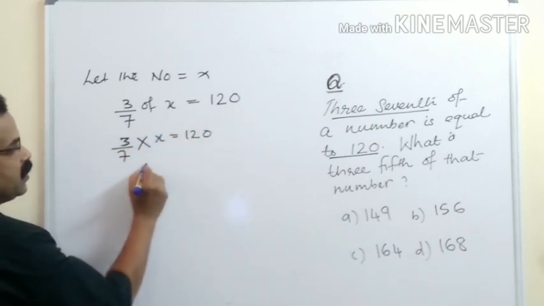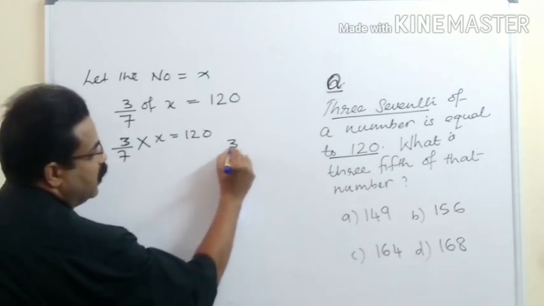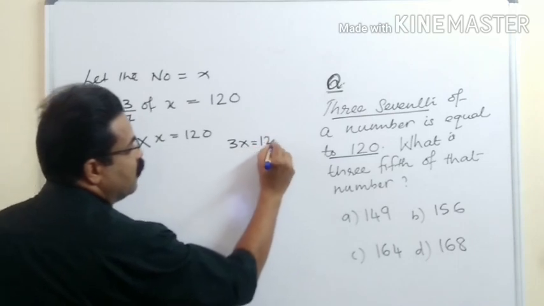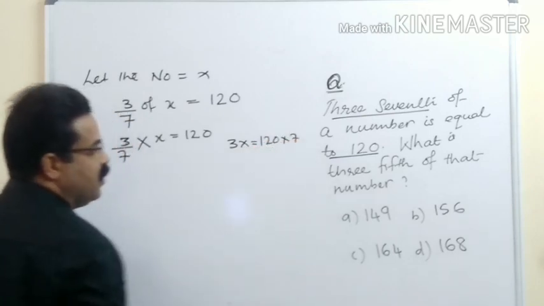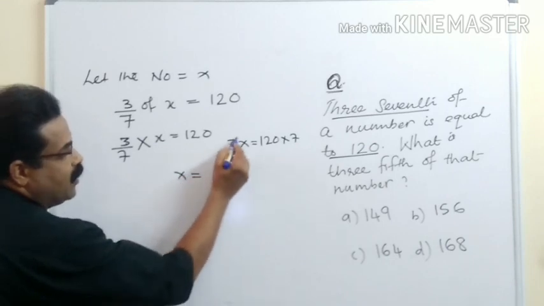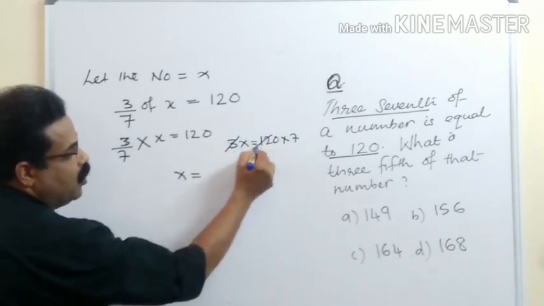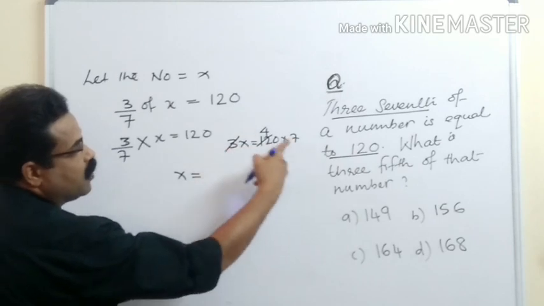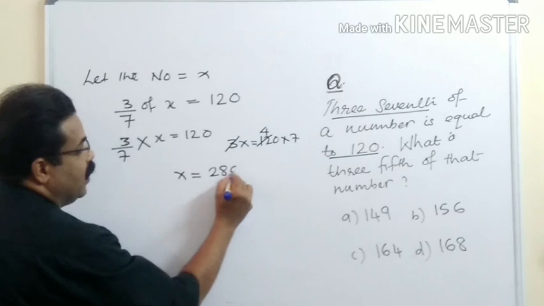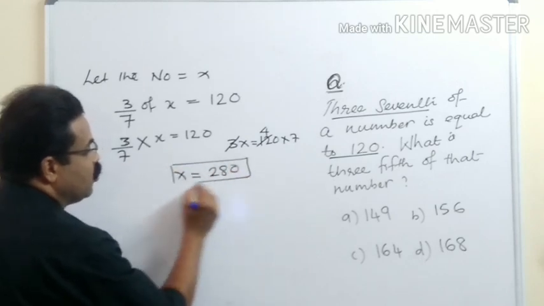So 3x is equal to 120 into 7. We want x. I can cut this 3 and 120, 40 times. 40 into 7, 4 7s are 28, 280. So I got x is equal to 280.